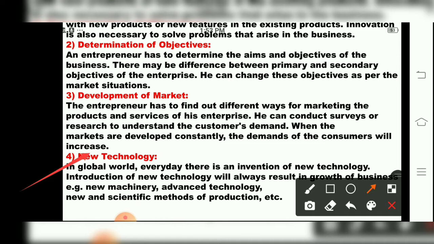So new machinery, advanced technology, new and scientific methods of production, etc. These are the functions of an entrepreneur, meaning they should have knowledge of which methods of production they are using, which advanced machinery they are using, whether advanced technology is there, whether new machinery is there.